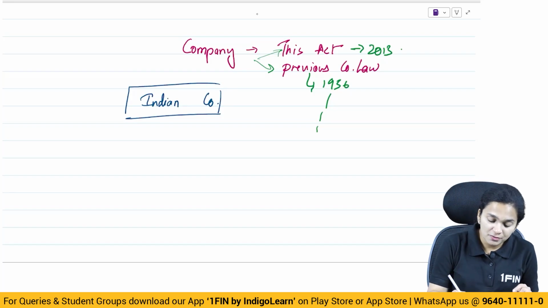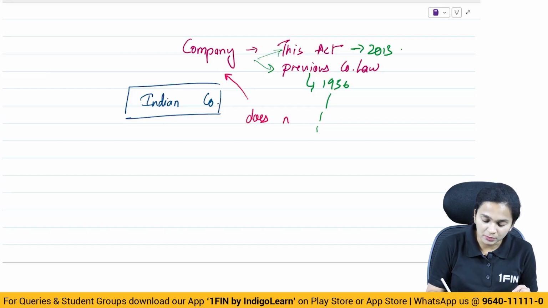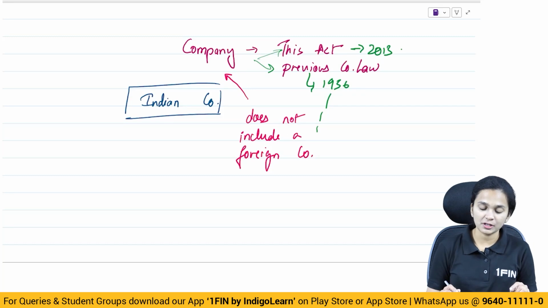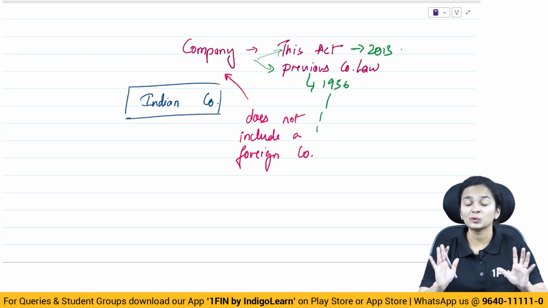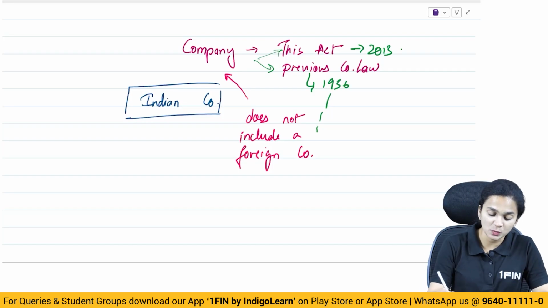So the definition of company in the Companies Act does not include a foreign company, which means what?